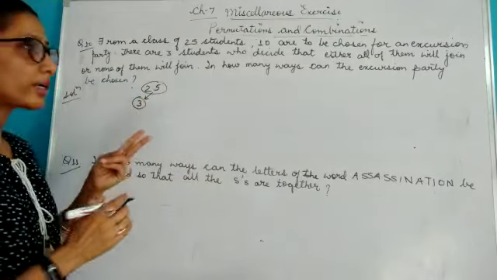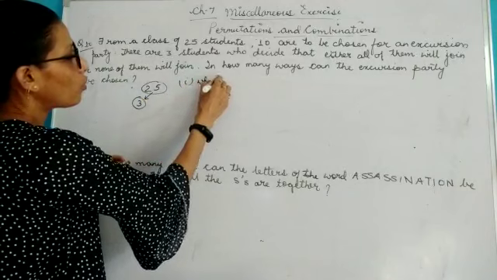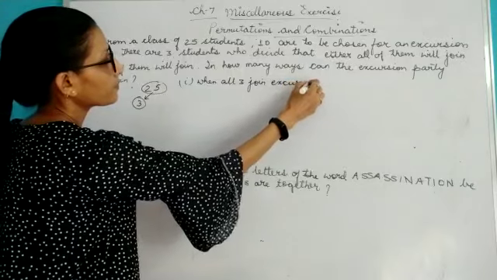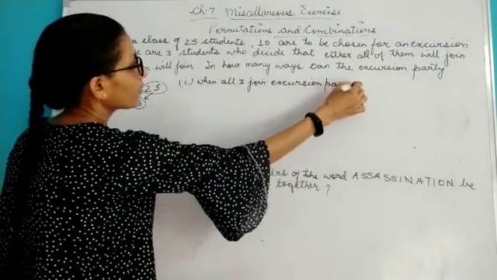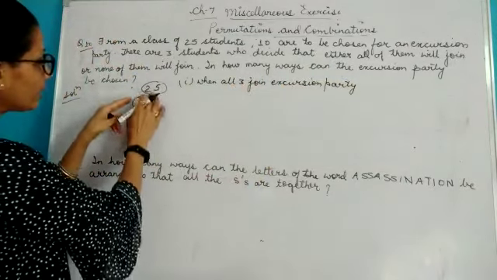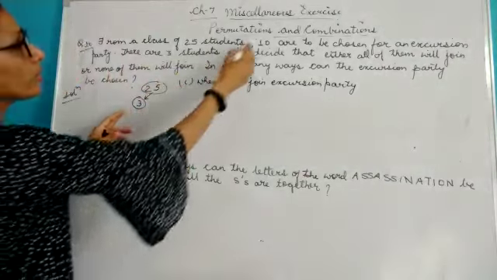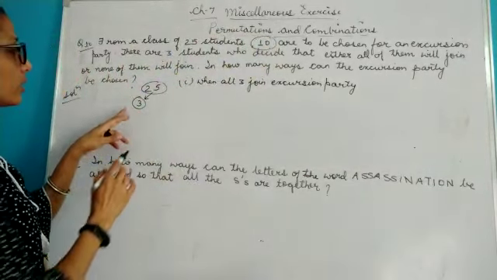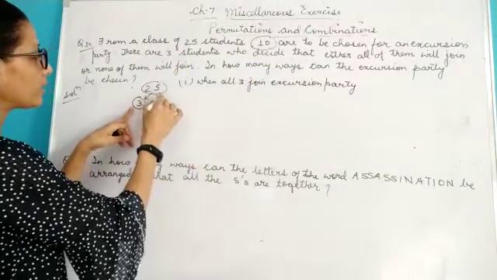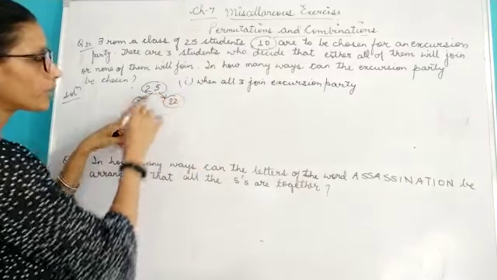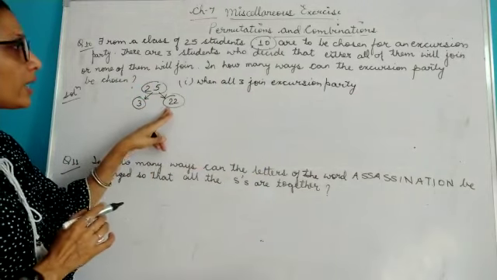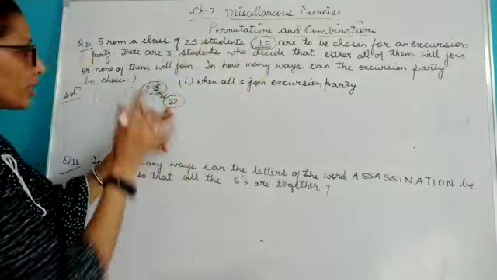Now here 2 conditions arise. First, when all 3 join the excursion party. When all of these 3 students join the excursion party, that means these are coming for sure. Now 10 students are to be chosen. 3 are already there, that means 3 have already joined the excursion party. Now we are left with just 22 children. If all the 3 students are coming, then we are left with 22 students, and we need to do 10 selections. 3 are already done.